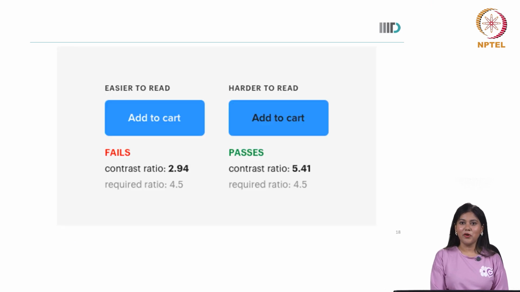Now, coming to a very important, interesting example, which is harder to read. Obviously, as mentioned, black color on blue is harder to read versus white ink on blue, which is easier, because black and blue are near each other on the color wheel, which absorbs the light. That is why it's getting darker. It's actually taking the brightness of the blue color. So it is very important to understand where the colors are placed on the color wheel. That's why I said earlier, it's a design issue.